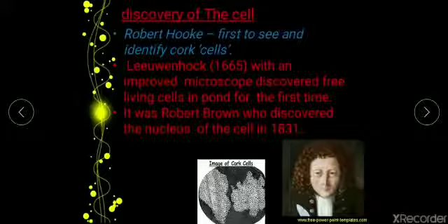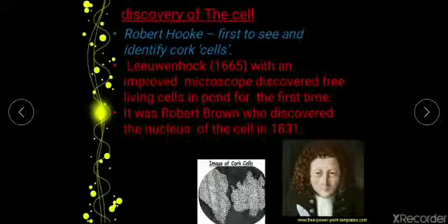Only the cell wall remained, because we know that in a plant cell, cork is a dead part of the plant. So after observing, what he thought was that the compartments he could see were cells, but actually that was not a cell, that was just a cell wall structure. Now after that Anton von Leeuwenhoek in 1665 improved the microscope, and with the newly discovered microscope he observed the first living cell, from a pond. So we know that maybe algae was seen there.